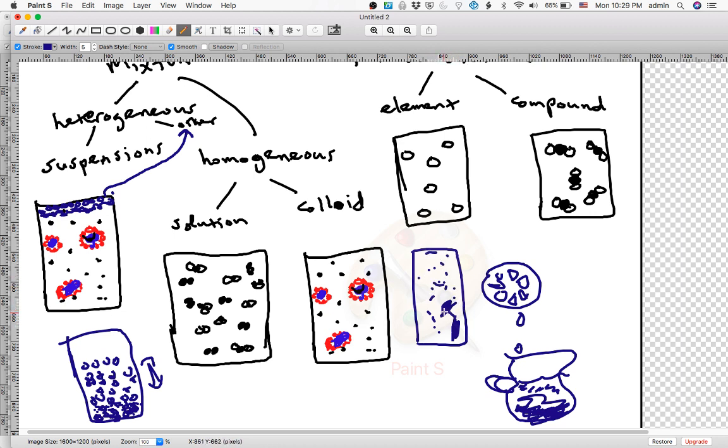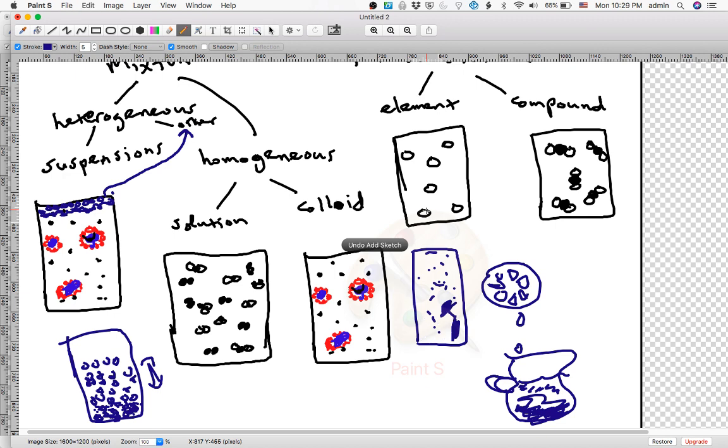But if you turn off the fan and you close all the doors and nobody moves in this room, then the carbon dioxide will eventually sink to the bottom, and you'll have a bottom depth of carbon dioxide and then no carbon dioxide on the top until the air gets disturbed again. So air can also form a suspension. Usually there just isn't enough carbon dioxide in a room to make such a suspension.